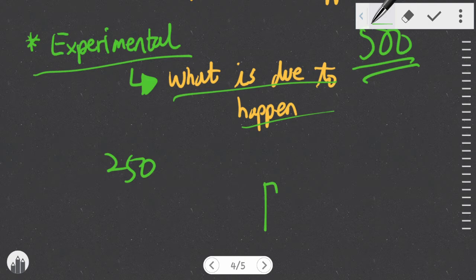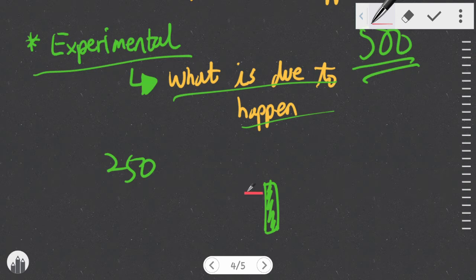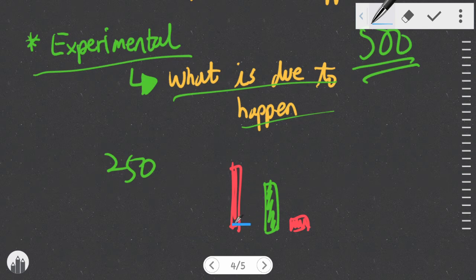So if we say this is the percentile of a theoretical probability, then experimental could be something like this, or if more extreme, something like this. But as we do more trials, it is going to look very similar to what we expect if the situation was a theoretical one.